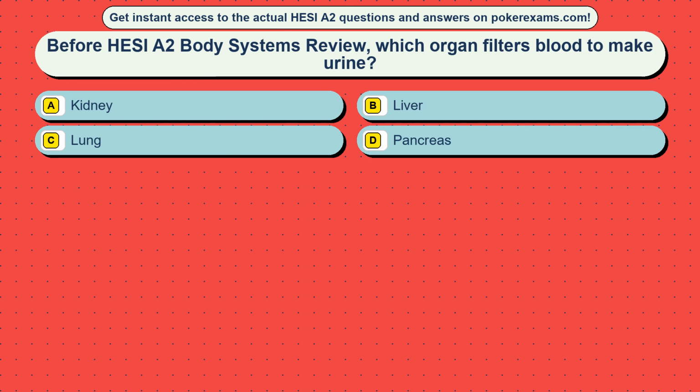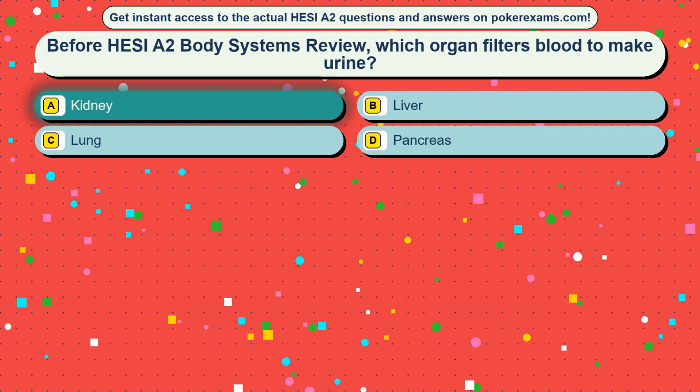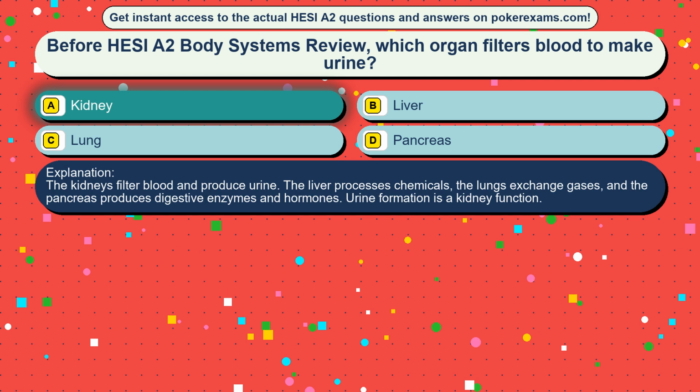Question 45. Before HESI A2 Body Systems review, which organ filters blood to make urine? Option A, kidney. Option B, liver. Option C, lung. Option D, pancreas. The correct answer is option A, kidney. The kidneys filter blood and produce urine. The liver processes chemicals, the lungs exchange gases, and the pancreas produces digestive enzymes and hormones. Urine formation is a kidney function.